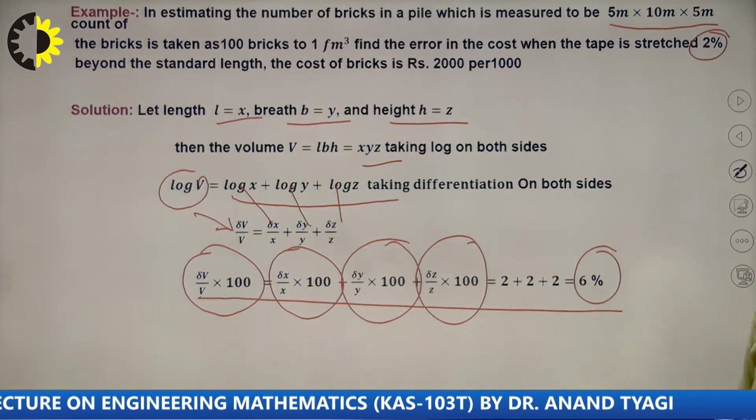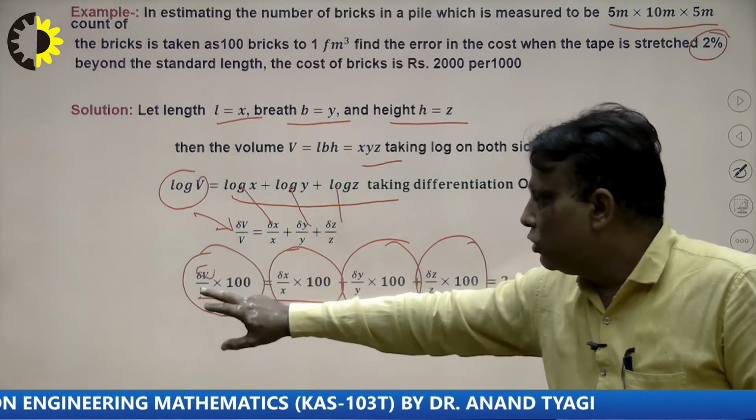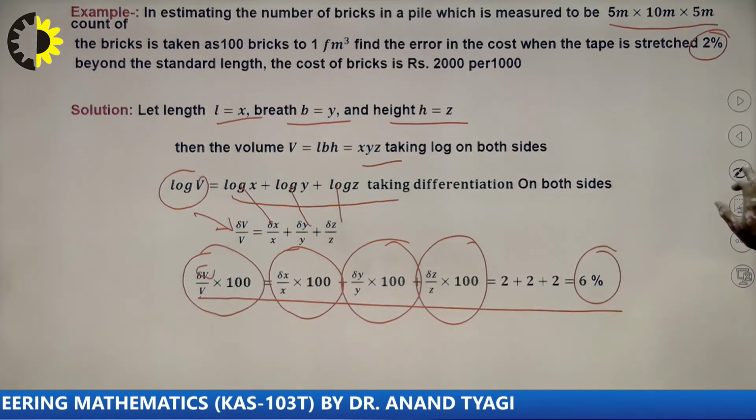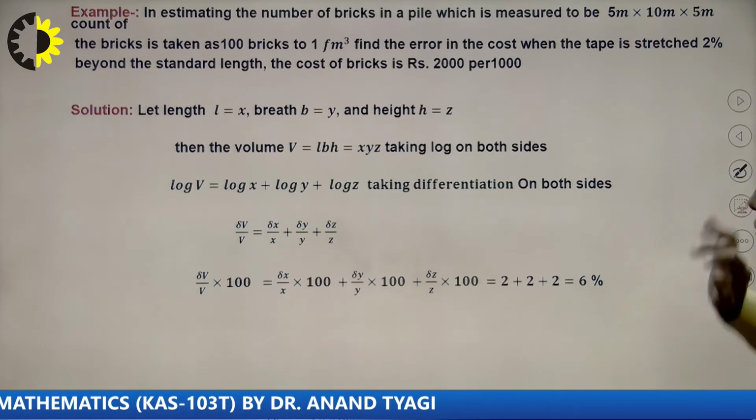Now I want to calculate delta v here. So v goes to this side, and we see what the result will be. That is the most important part.